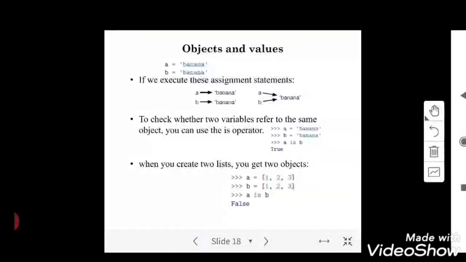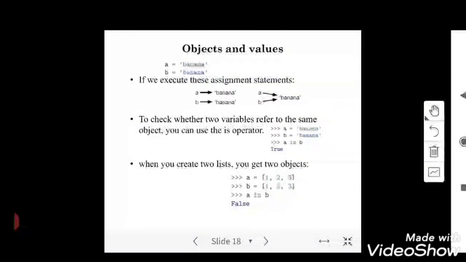I just want to check whether the variables we use are referring to the same object or not. I have two variables and they are holding objects. If they are holding different objects, that is not an issue, that is different. If two variables are holding the same object, I can check with a is b.